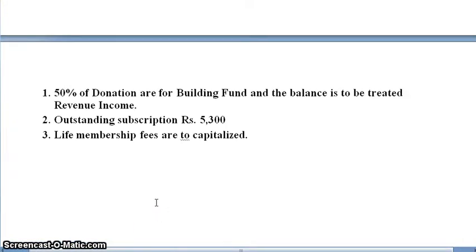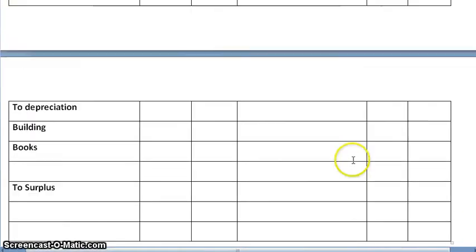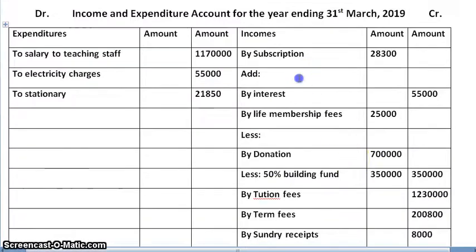Next adjustment, outstanding subscription rupees 5,300. First effect, we will add to subscription under income side. Amount is 5,300.